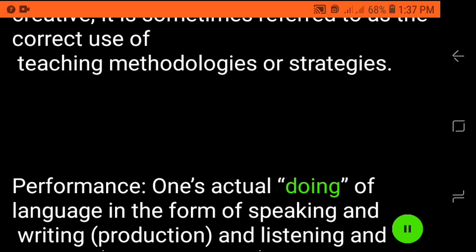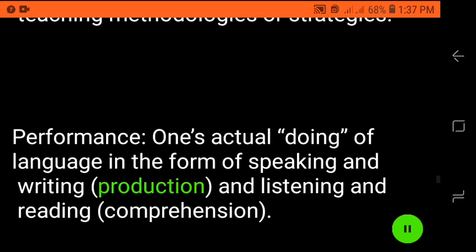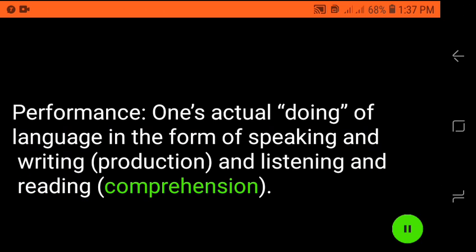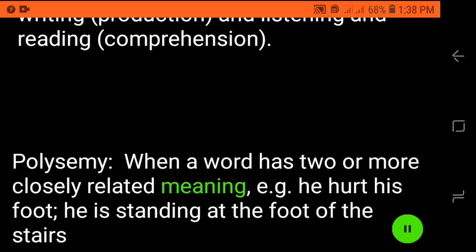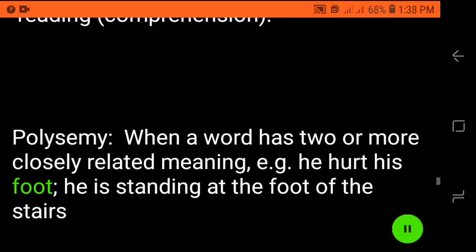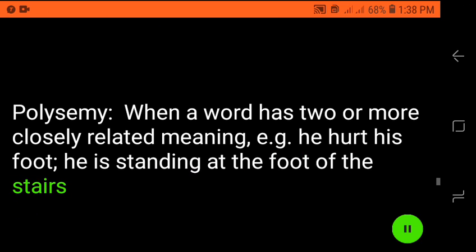Performance, one's actual doing of language in the form of speaking and writing, production and listening in, reading comprehension. Polysemy, when a word has two or more closely related meanings. E.g., he hurt his foot. He is standing at the foot of the stairs.